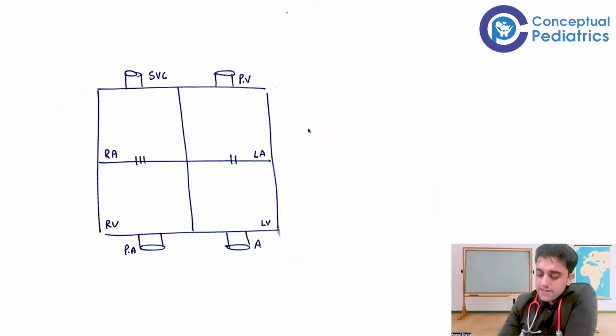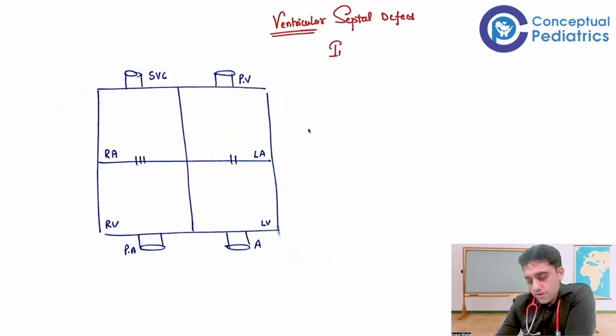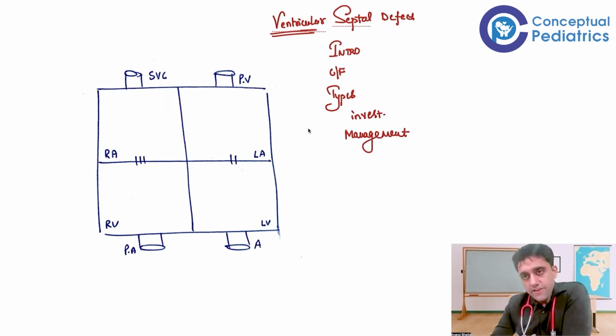VSD. What is VSD? So we all know VSD is ventricular septal defect. VSD is nothing but a ventricular septal defect. Naturally, we will be talking about the introduction in a case of VSD and how the clinical features will happen. Very importantly, we're going to talk about the types of VSD, what investigations I should do in a case of VSD, and what is the management in a case of ventricular septal defect. I'll be telling you the MCQs, questions and everything, and we'll finish it off.